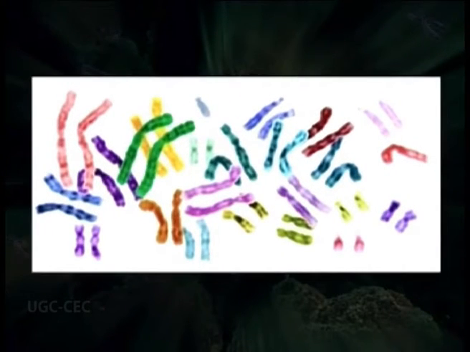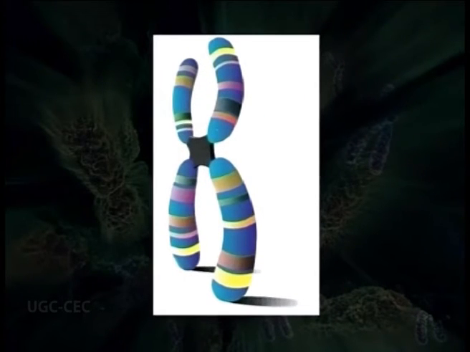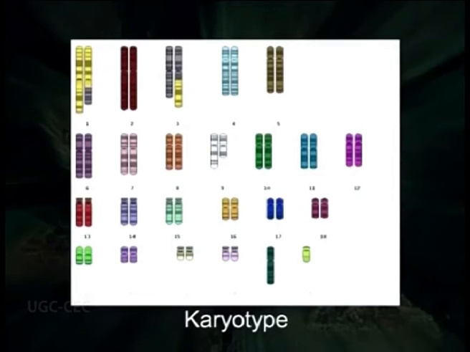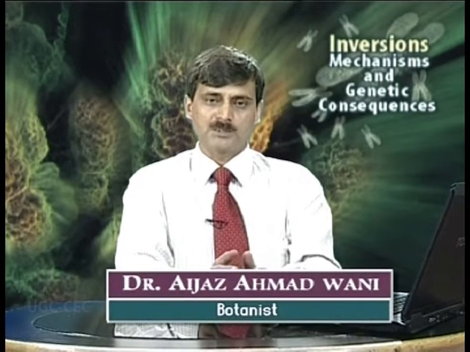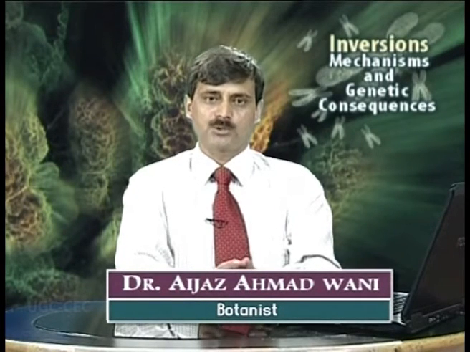Dear students, first of all, you must know that chromosomes are the carriers of genetic information in the form of linear order of genes which are present on these chromosomes. The whole chromosome complement of an organism, which is known as karyotype, is generally fixed for the organisms of that species. Sometimes in this karyotype or the chromosomal complement, variations occur.